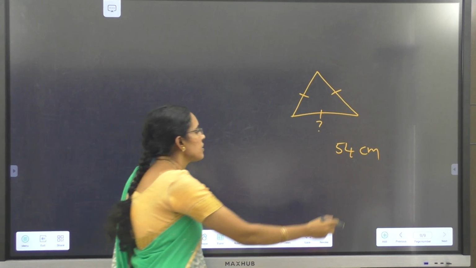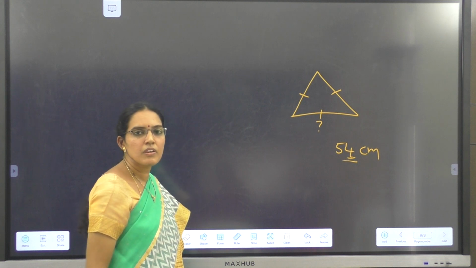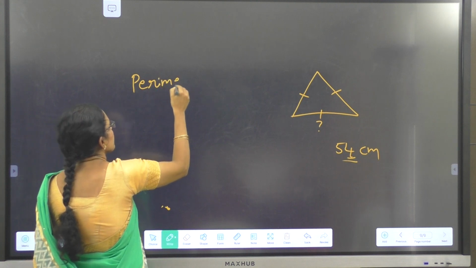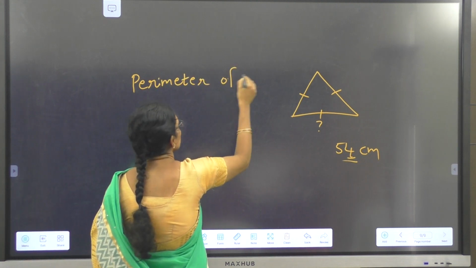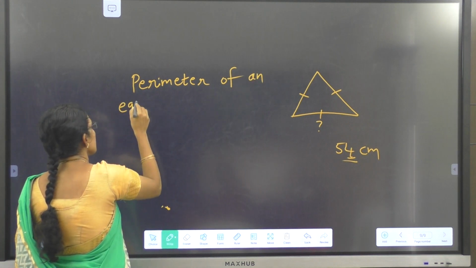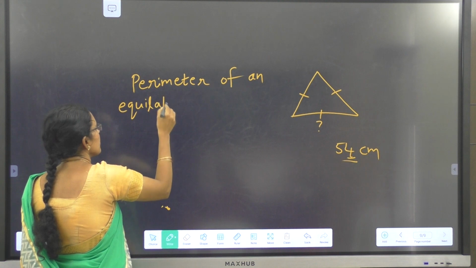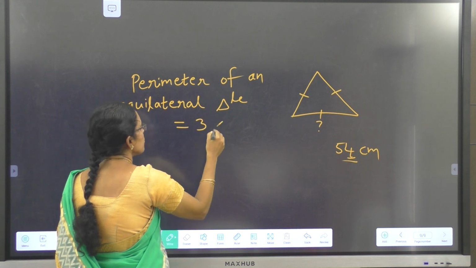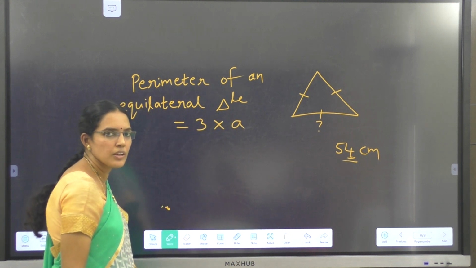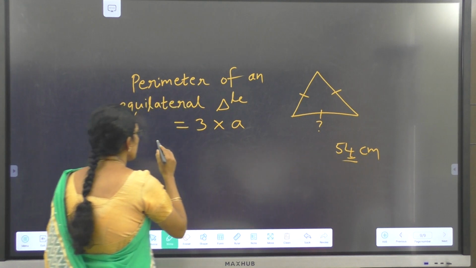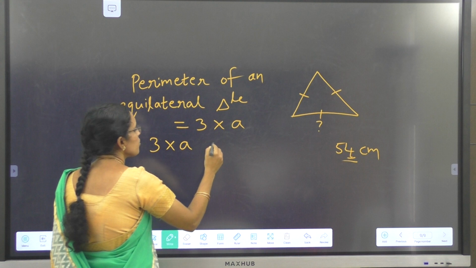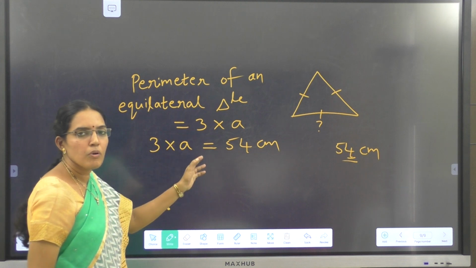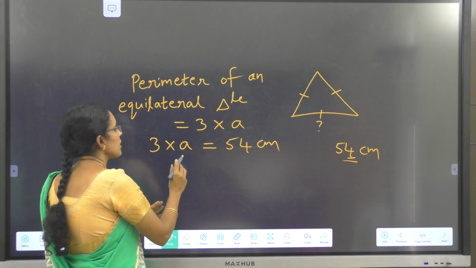Let's see. The perimeter of an equilateral triangle is given, so we use the formula for the perimeter of an equilateral triangle, which is 3 into length of any side, that is 3 into A. Here the perimeter is given as 54 centimeters, so 3 into A is 54 centimeters. That is, the total length of the boundary is 54 centimeters. 3 times A value is 54.